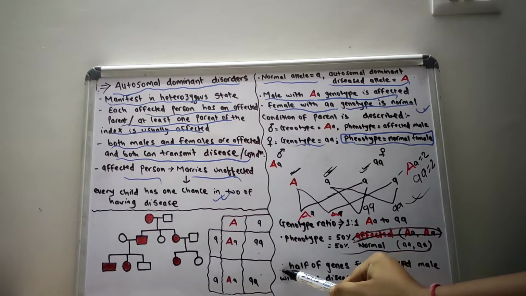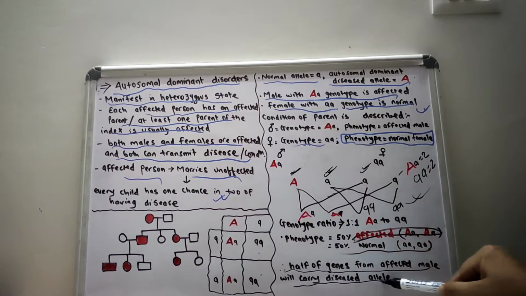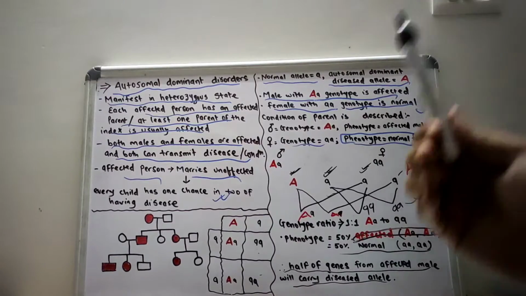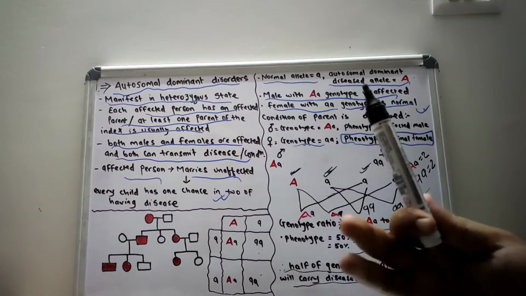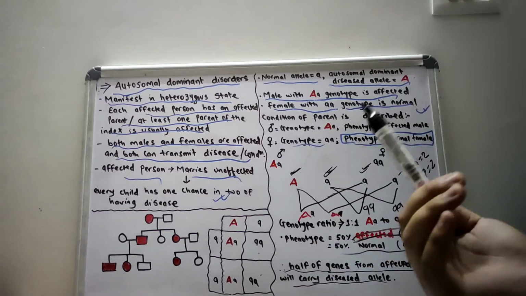Half of the gametes from the affected male will carry the diseased allele. On mating, male and female gametes are mixed in different combinations. The result is that half of the children will be heterozygous and will have the disease, because autosomal dominant disorder always manifests in the heterozygous state.